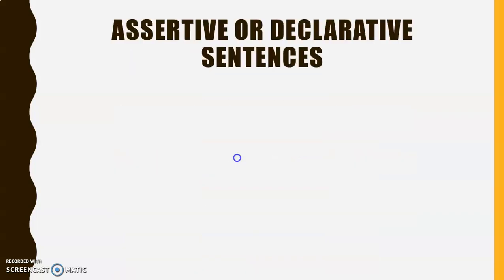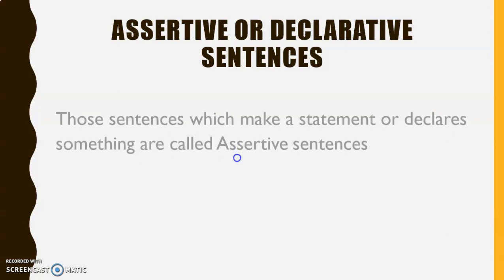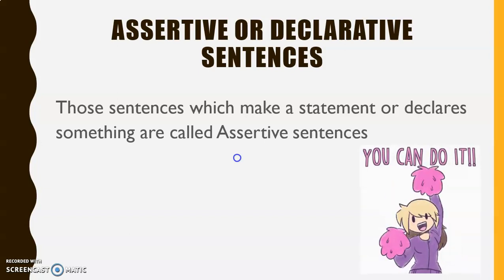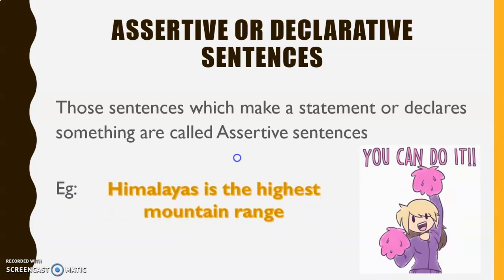Let's see what is an assertive or declarative sentence. Those sentences which make a statement or declare something are called assertive sentences. For example, Himalayas is the highest mountain range. It declares something, it states something.